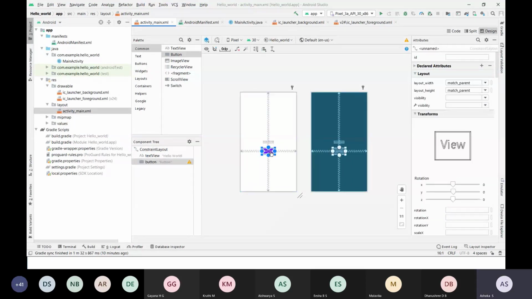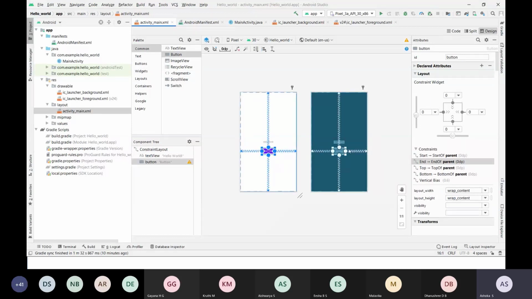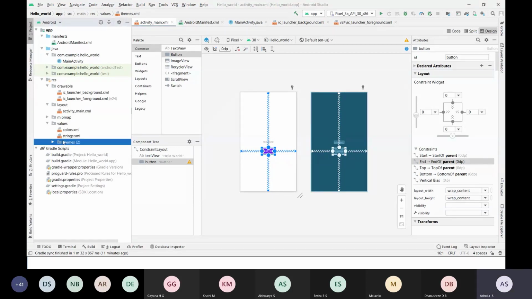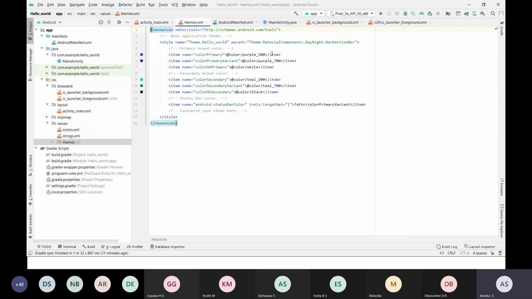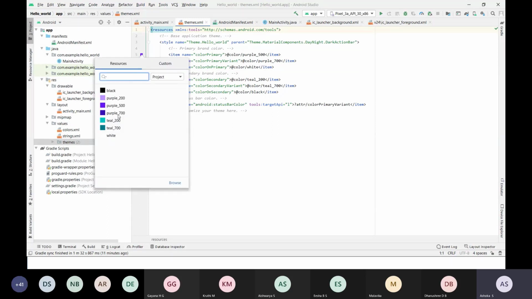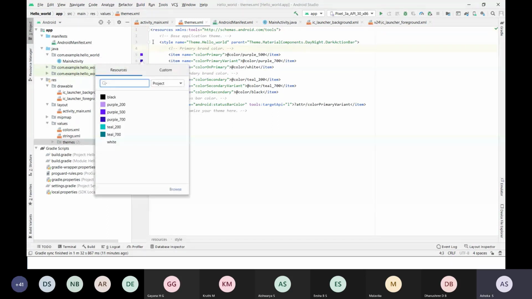Correct. So this button has a different color. If you want to change this color, you can do it here also. And if you want to change the theme color, you can see here the theme color is blue, right? If you want to change that, you can go into values and themes, and here you can change the color. Here we have color primary variant, color primary. By default it has purple, right? You can click on this and you can change the color.